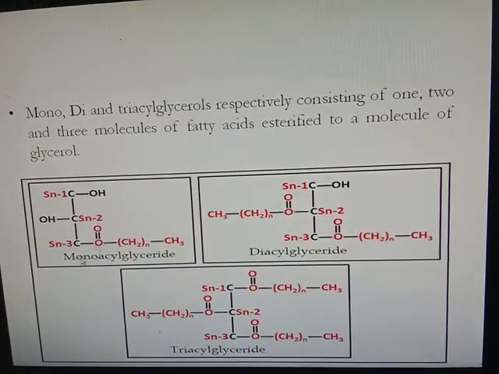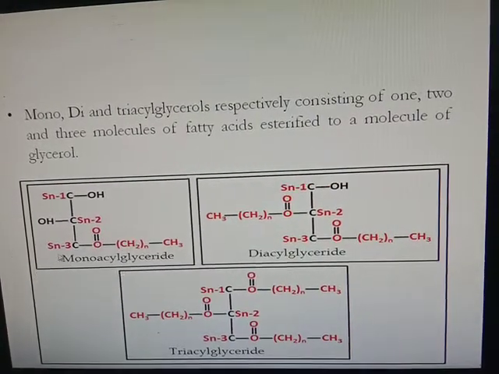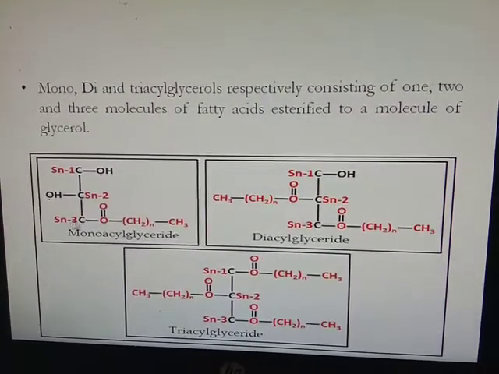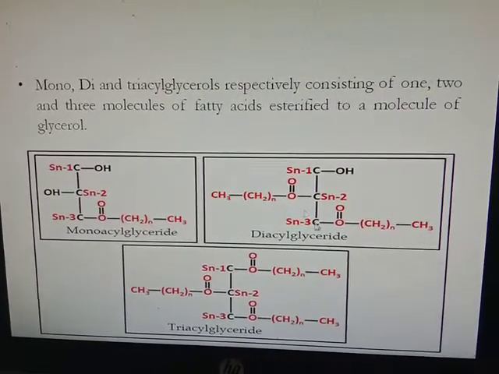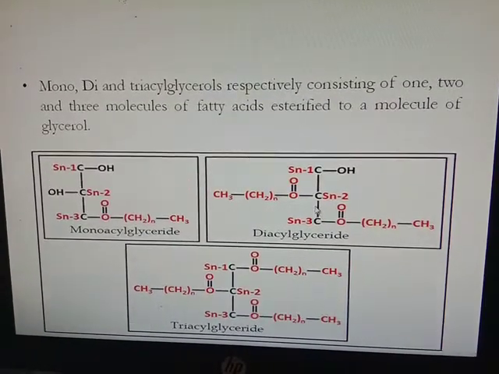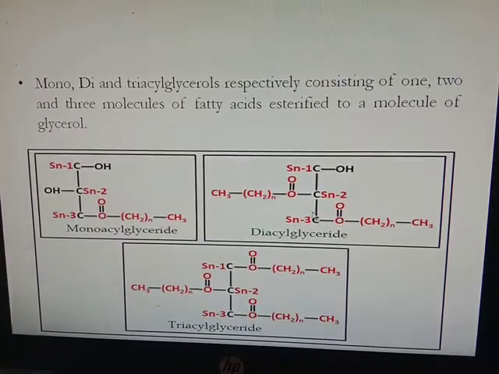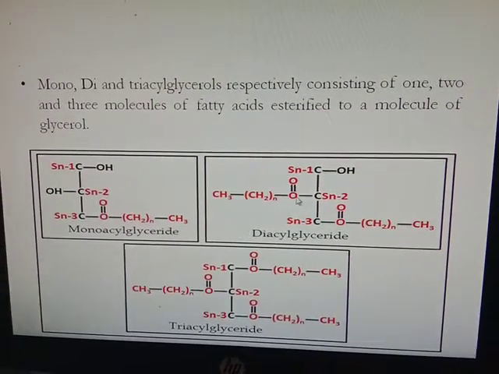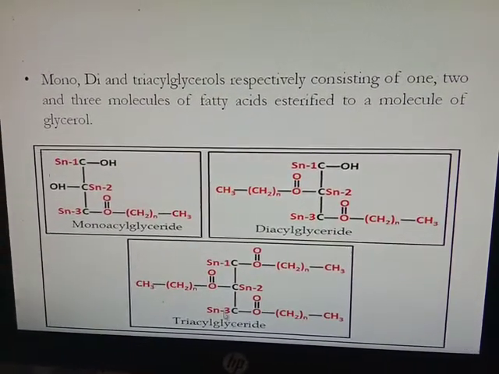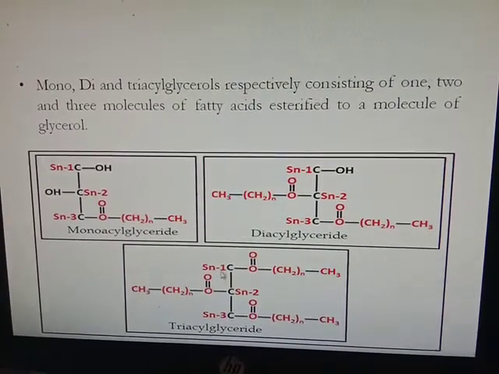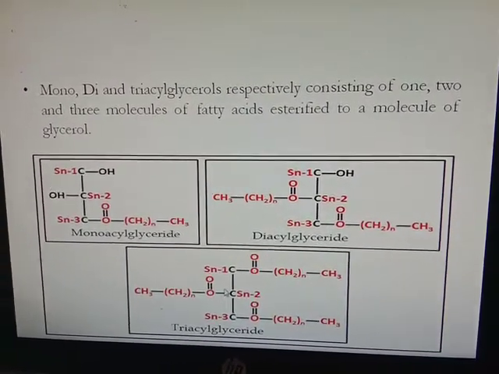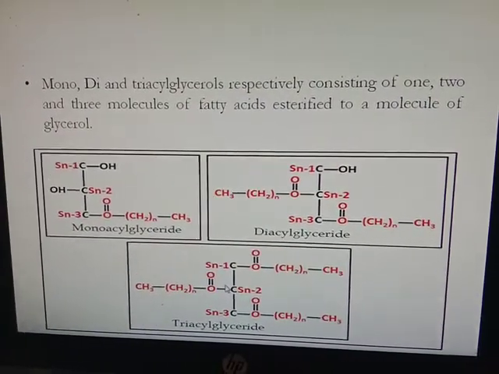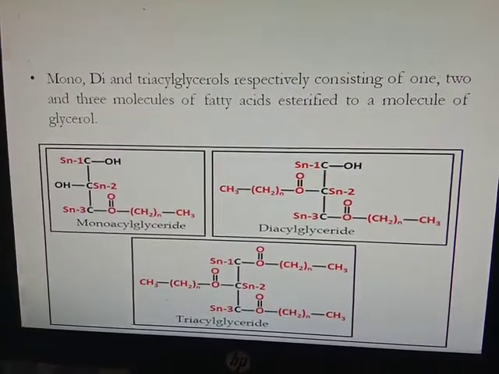In monoacylglycerol only one fatty acid is linked at the third carbon of glycerol. That's why it is monoacylglycerol. In diacylglycerol there are two fatty acids linked to the second and third carbon of glycerol. They call it diacylglycerol. And in triacylglycerol three fatty acids are linked to three carbons of glycerol, which forms triacylglycerol.